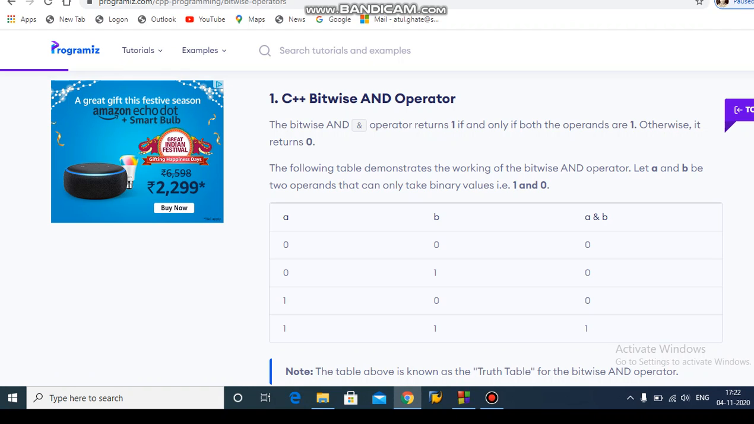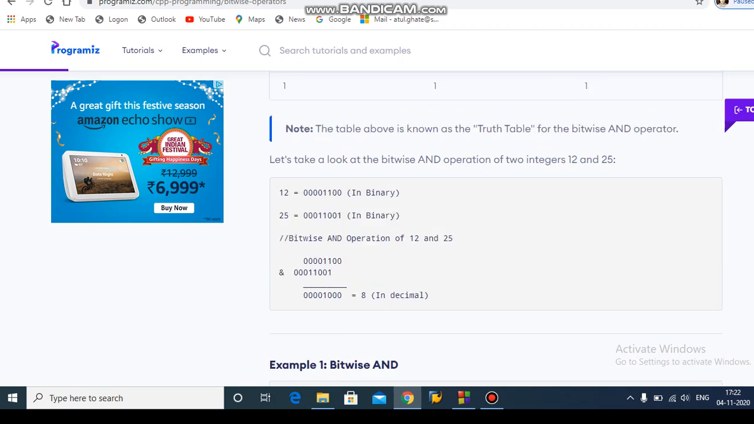Let A and B be the two operands that can only take binary values. Please note, the bitwise operator cannot consist of any condition. It consists of only numbers. These numbers are converted into binary numbers. I will explain in the next lecture how we convert a number into binary form. In this lecture we have given introductory information.